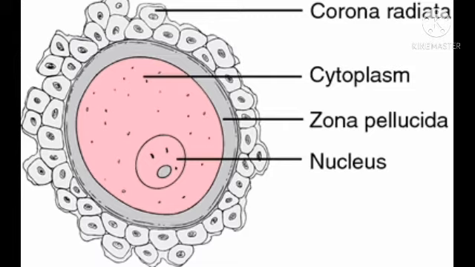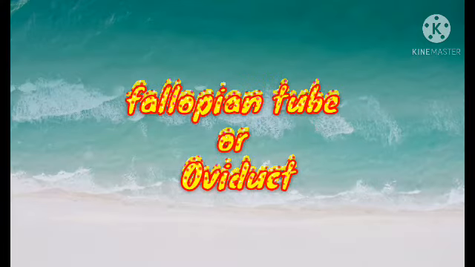And the female egg is the largest cell. The largest cell in the human body is the female egg. Alright, so this is how it looks like. Then the next part of the female organ is the fallopian tube or the oviduct. This is where fertilization of the eggs takes place.